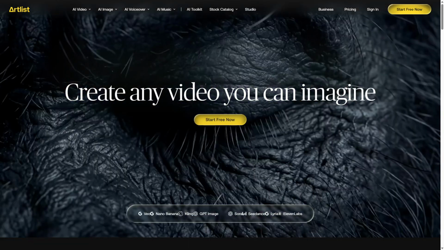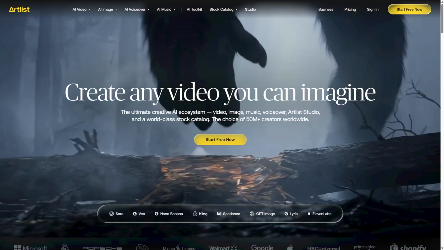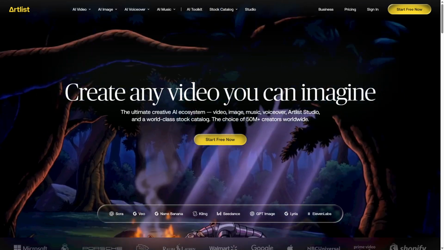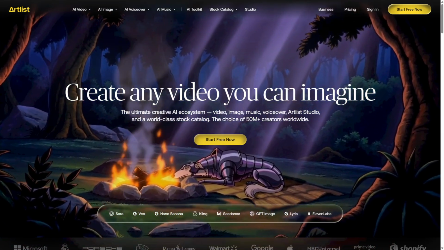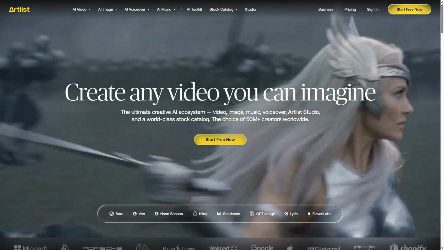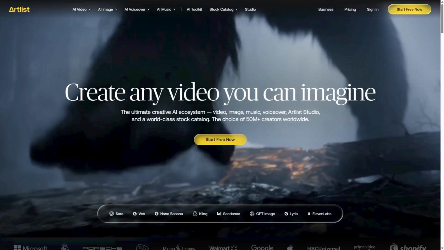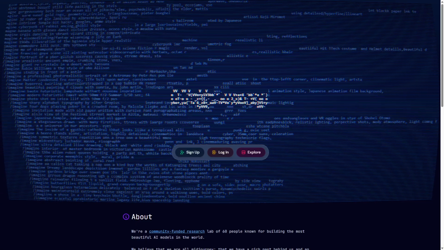Artlist versus Midjourney, which AI creative tool is better. Choosing the right AI creative tool can transform your content creation process without wasting time or resources. Both offer unique features for creators and designers. Artlist and Midjourney serve creative professionals but differ fundamentally.